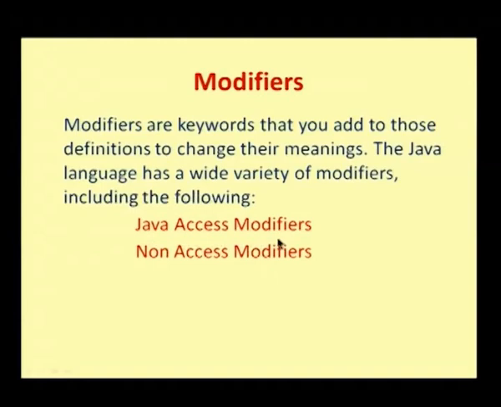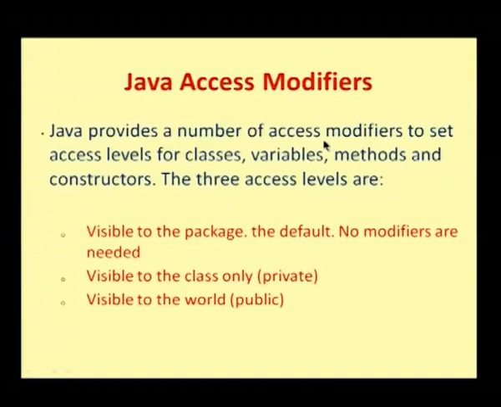Java access modifiers, and there are also a few non-access modifiers. Java provides a number of access modifiers to set access levels of classes, variables, methods and constructors. The three access levels are package, private and public. By default you need not write a keyword called package to say the specifier is of type package, and private means your particular variable or class is visible only within itself.